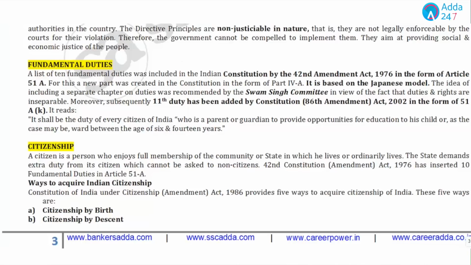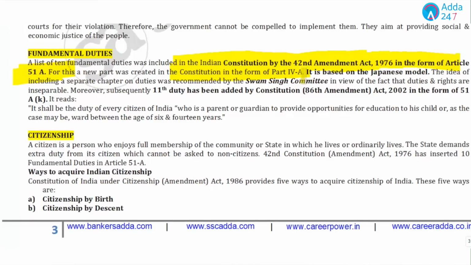Read it. If we talk about fundamental duties, you can say what the question could be. It was introduced by the 42nd Amendment of 1976 in the form of Article 51A, and for this a new part was created, Part 4A. The idea of a separate chapter on duties was recommended by which committee? It was recommended by the Swaran Singh Committee.